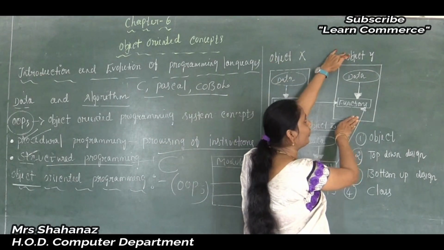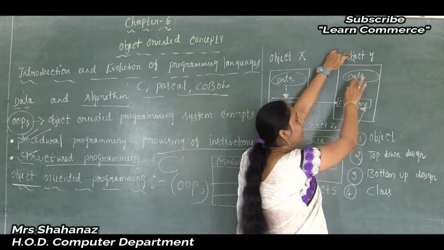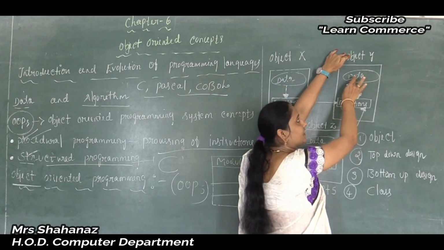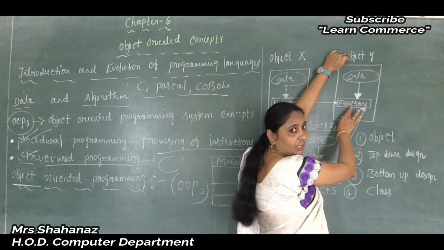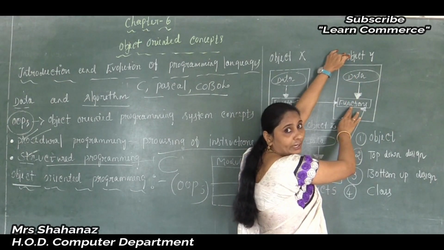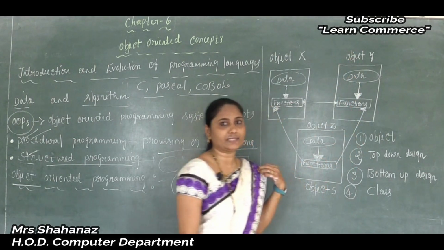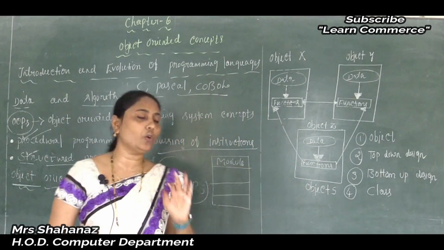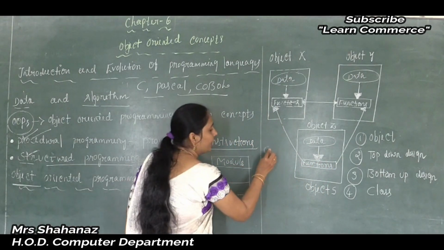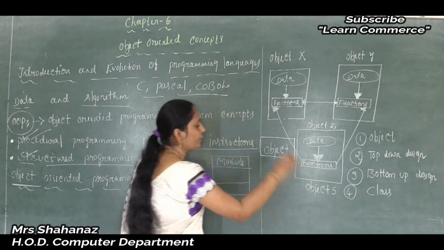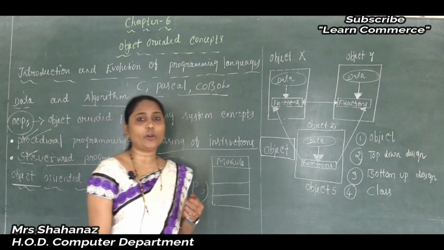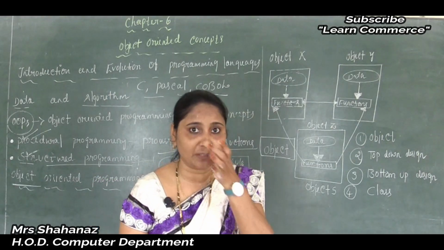Or if you take object Y, data and function are there, and such data is used or operated on only by our function, combined into a single unit, that is called as the object, correct? Okay, now we know that. Now we stopped at the point about the object, so I want to say some points about the object in this case.